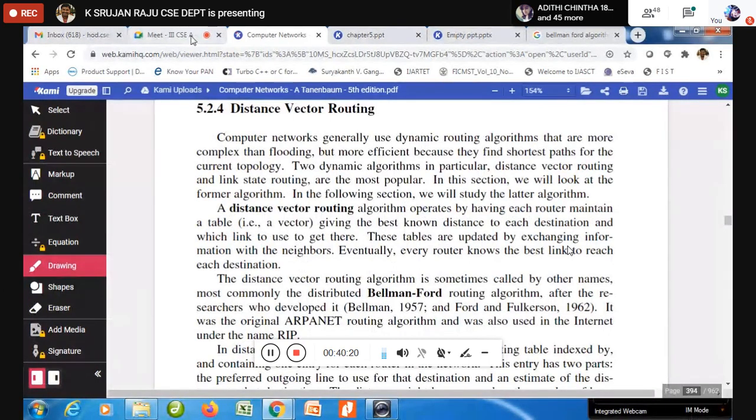We have said there are static routing algorithms and dynamic routing algorithms. Out of that, we have seen the shortest path routing algorithm, and then we discussed flooding for broadcasting. Now, looking at dynamic routing algorithms: computer networks generally use dynamic routing algorithms, because with static routing the system administrator needs to check every time which node is up and which is not, and only set it once, which is a tedious task.